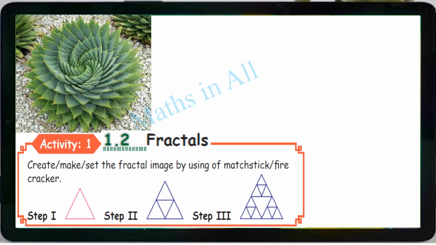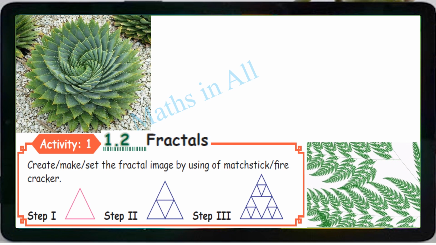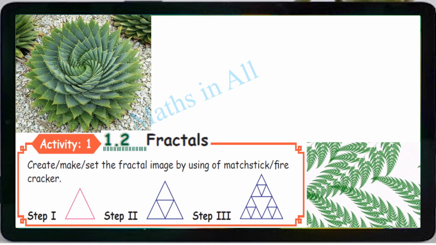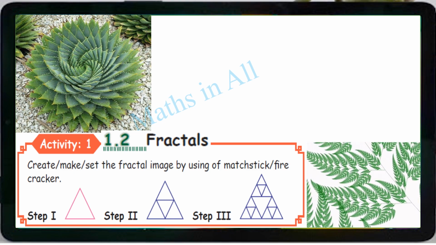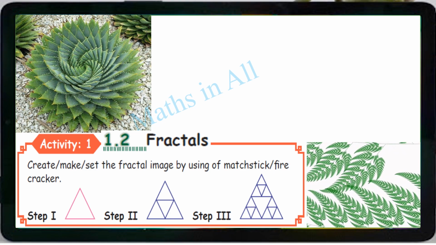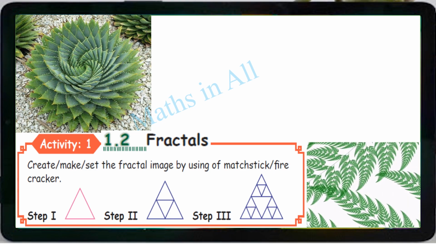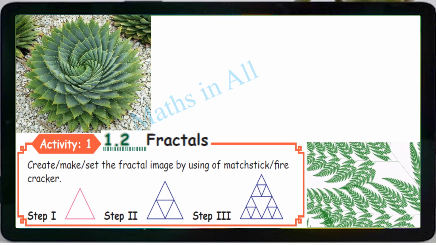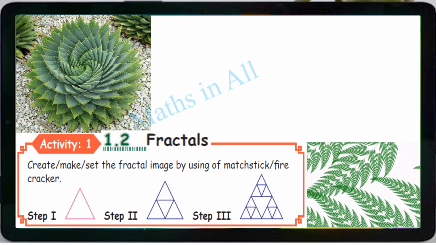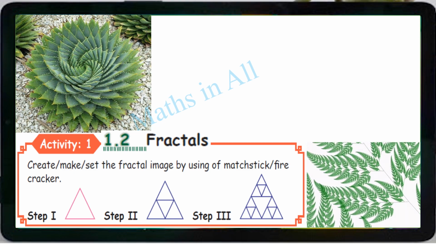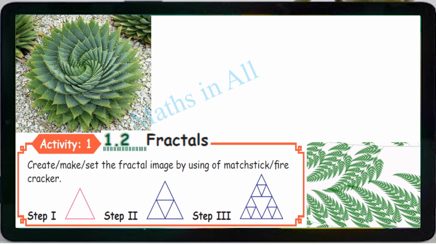See, this is the fractal shape in our nature. From the center, it's increasing outside, but in an enlarged size, isn't it? Fine. See here, look at this leaf. Inside every leaf, the same shape is again there as another shape, do you see? Yes. So leaf inside leaf, leaf, leaf. Clear? This is also an example for fractal.